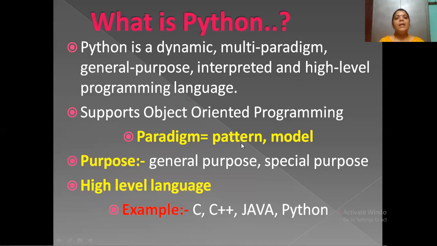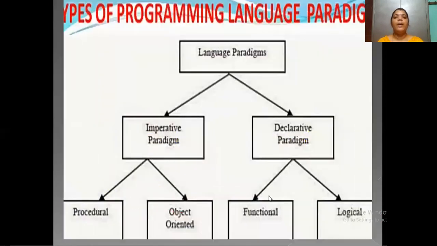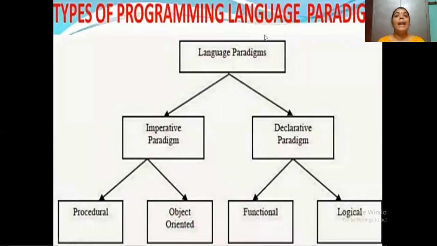Paradigm meaning is pattern or model. I am going to explain in detail about language paradigm. So paradigm means model or a pattern. Here are the types of programming language paradigms.